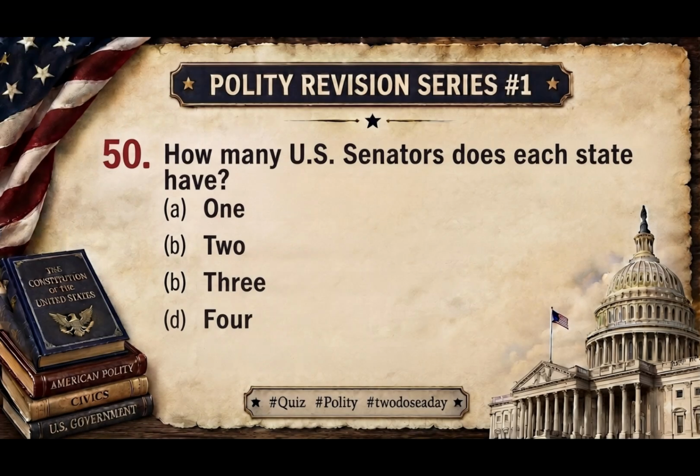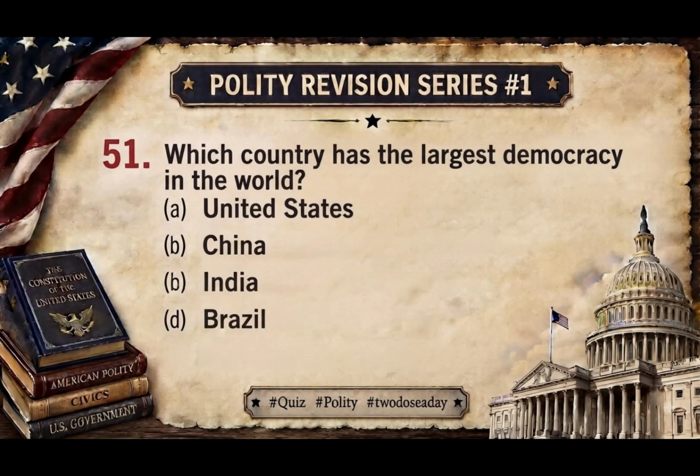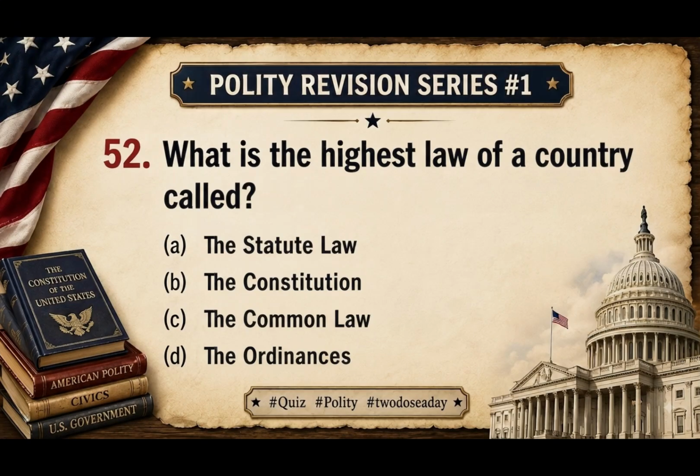Question 50. How many US senators does each state have? The answer is 2. Question 51. Which country has the largest democracy in the world? The answer is India. Question 52. What is the highest law of a country called? The answer is the Constitution.